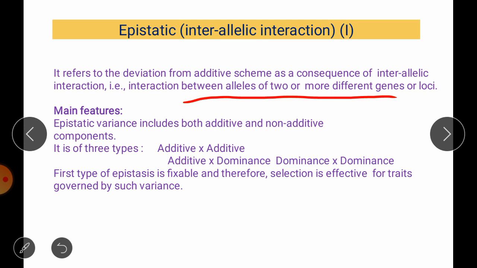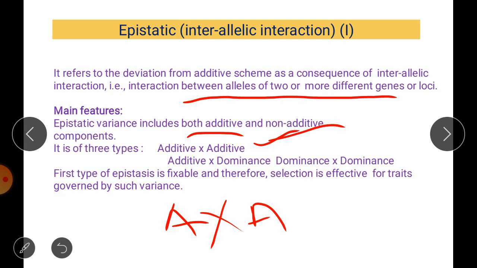So the main feature in this type is that we can see both additive as well as non-additive types of gene action, because it has three types: additive into additive gene action, additive into dominance, and the third one is dominance into dominance. The first type of epistasis, additive into additive, is fixable in nature, so it can be passed on to the next generation.